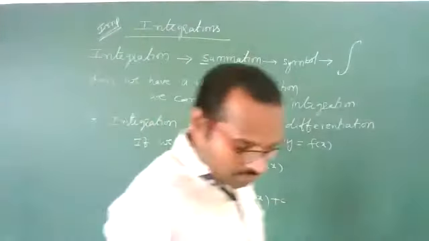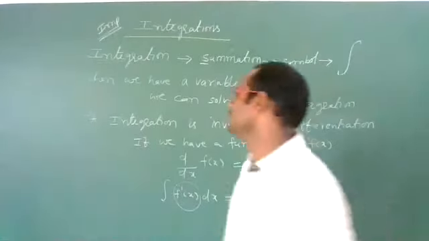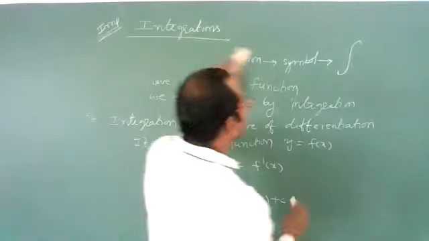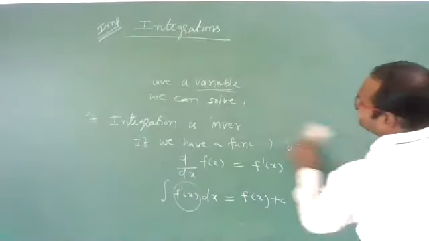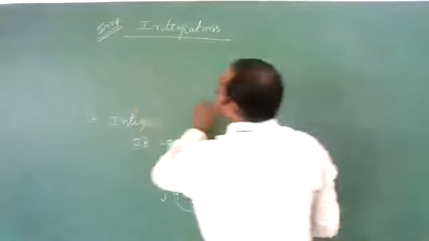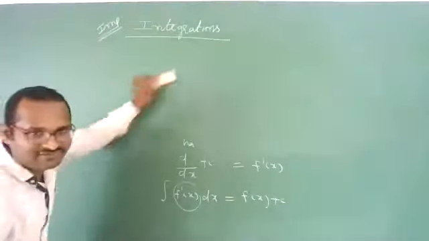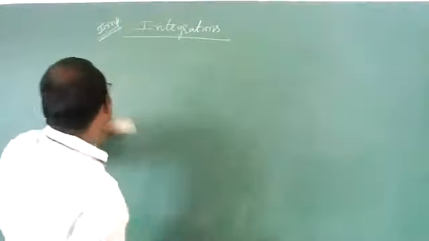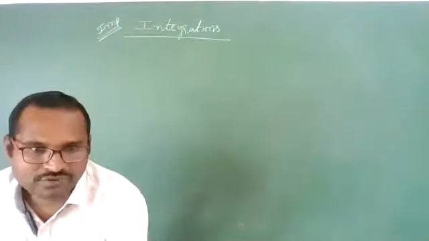Let us come back to this point. Where do we need to use these integrations? Students, whenever you have a variable function, let us understand integration by a graphical method, so that it will be very easy for you. Let us take one coordinate frame with x and y axes, and this is the origin.